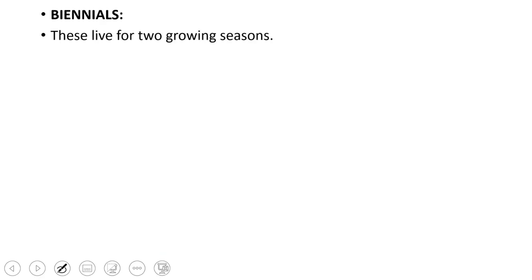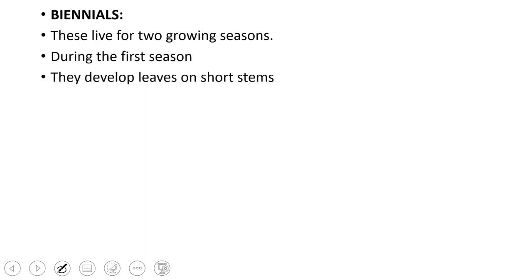Next are the biennials. Biennials remain alive for 2 growing seasons, and at the end of the second growing season the plant perishes or it dies. What does the plant do during these 2 seasons? In the first season, they usually develop leaves and stem.